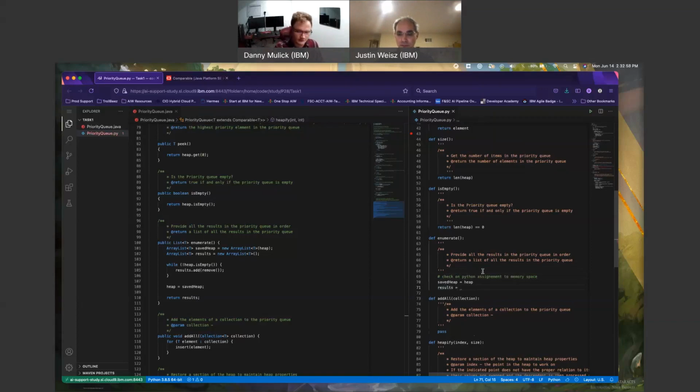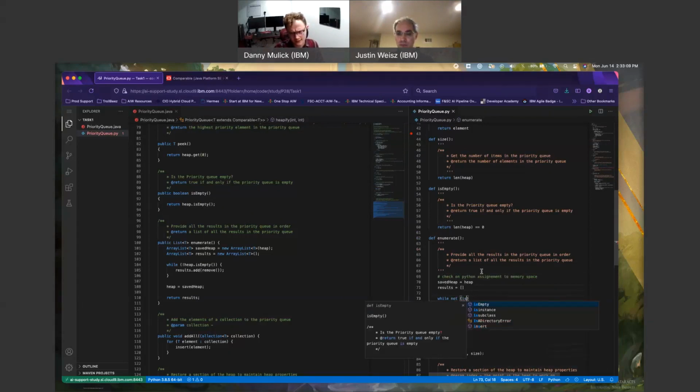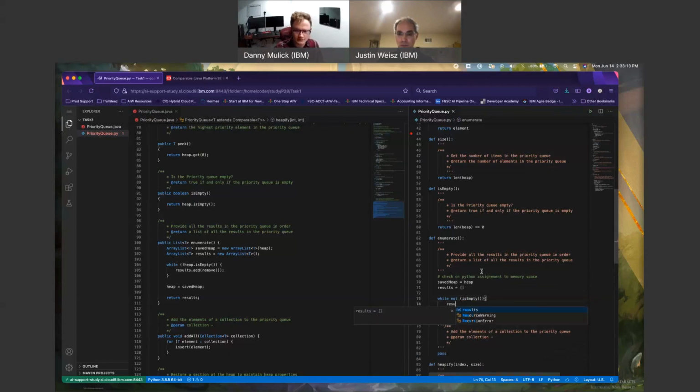This one is just results of blah. While not, that works. Heap, no, I don't need that. It's just is empty. That'll work. I need to say results dot add of remove. That's not proper structure. I'm going to write this method and then look back at my last couple of questions. Heap equals saved heap.